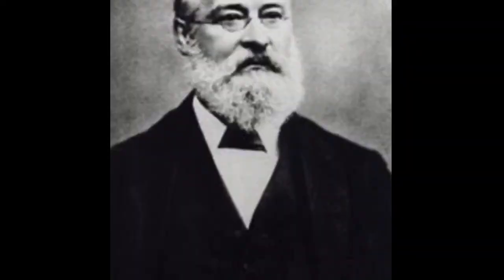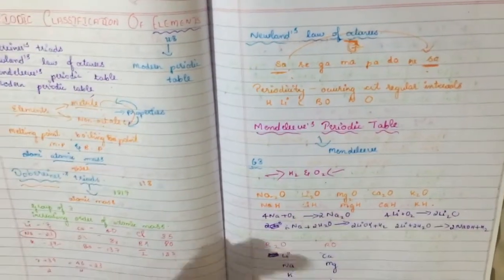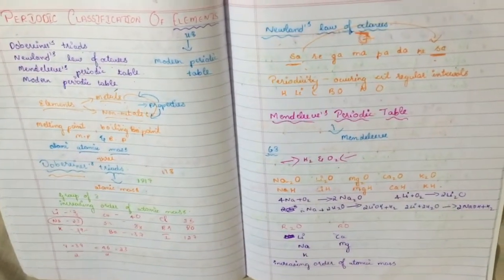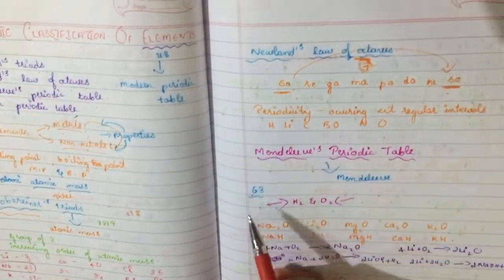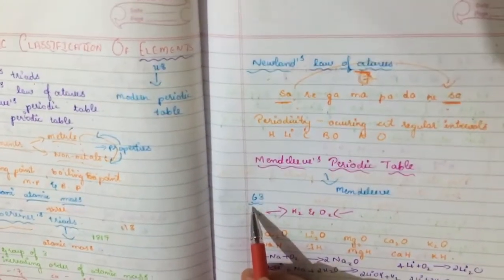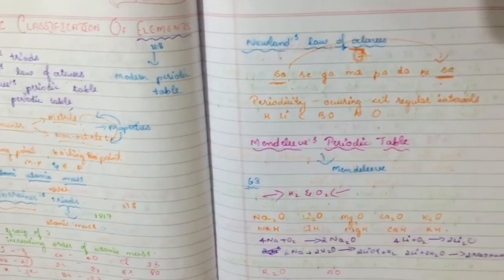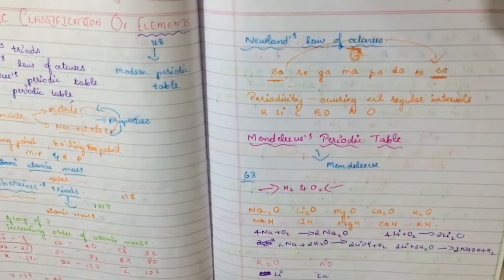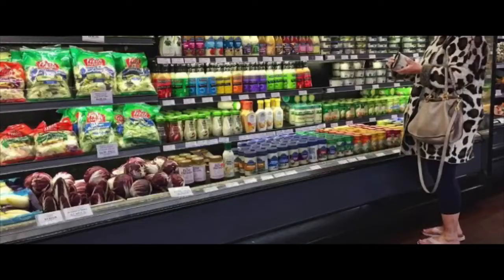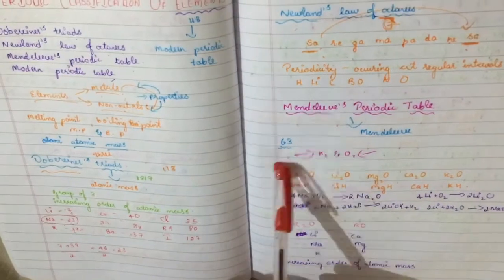Next comes the modern periodic table, and behind its foundation, our Russian scientist named Mendeleev has a great role. At the time of Mendeleev, there were 63 elements known. These 63 elements, found by different scientists, should be classified or grouped. As you know, whenever you go to a grocery shop or a medical shop, all the things are well arranged, and so these elements have to be arranged in a definite manner, and this was done by our scientist Mendeleev.